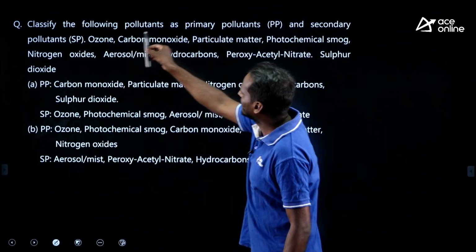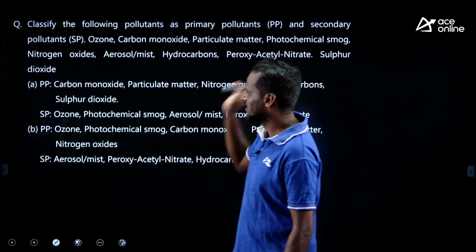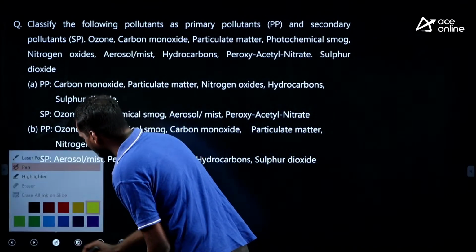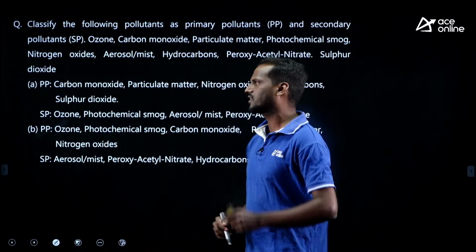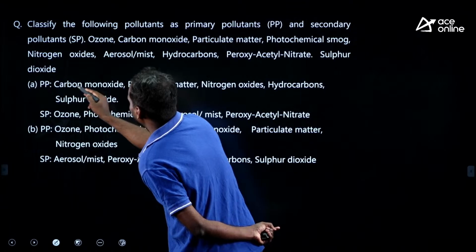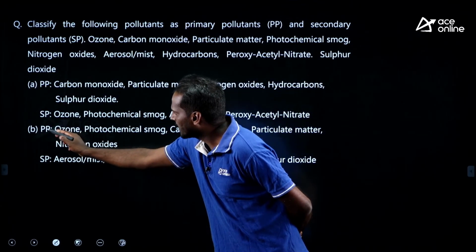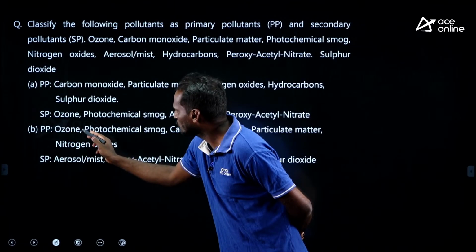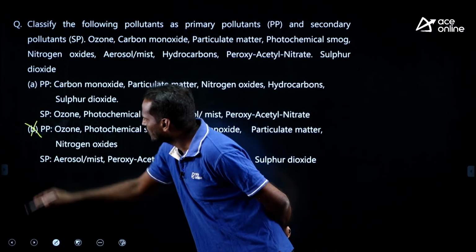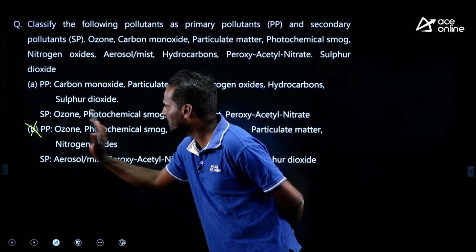He has given dozens of air pollutants here, many of them. Just look at the options, and you can answer this question within 3 seconds. Look at option B: in the primary pollutants, he is saying ozone. Ozone is secondary, you need not look at the other things, but he is saying it in the primary, therefore B is wrong.